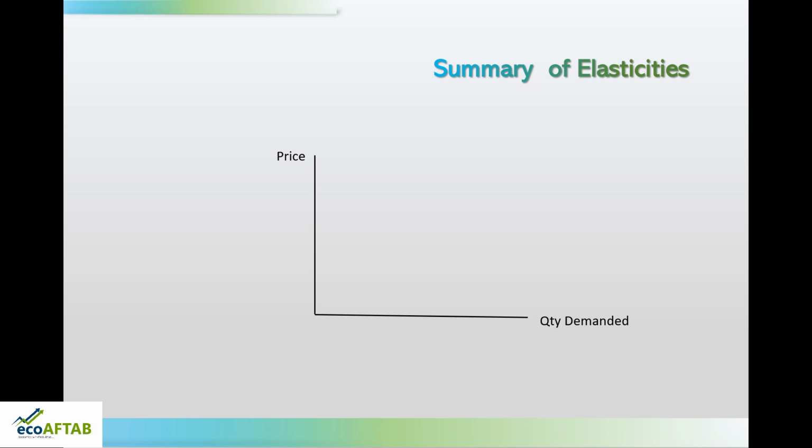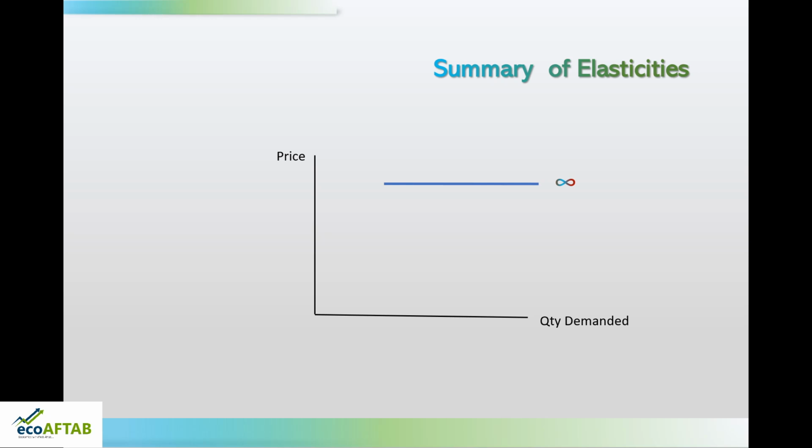To summarize how the graph looks with all these 5 types of elasticities, here you can see a summary of the elasticities. On x axis quantity demanded, on y axis is the price. So if the demand curve is horizontal, or parallel to x axis, it is a situation of perfectly elastic demand with the value of elasticity being equal to infinity.